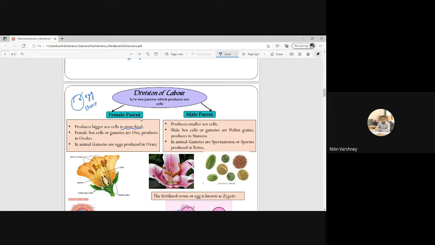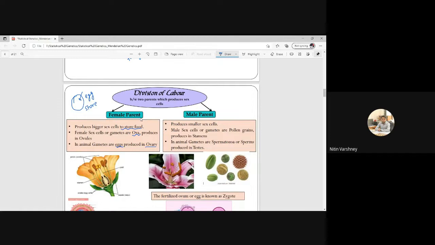Female sex cells or gametes are ova, and these are produced in ovules. In animals, these gametes are known as eggs, which are produced in the ovary. So in plants, the ova are produced in the ovule.